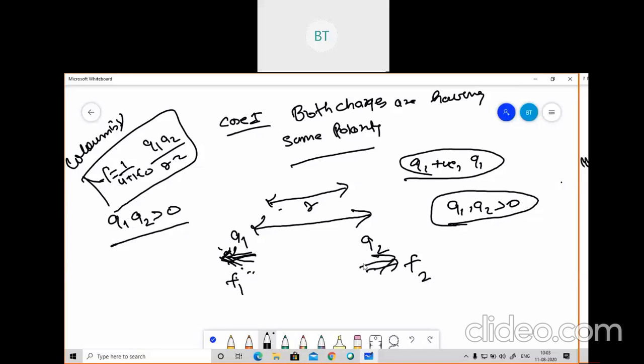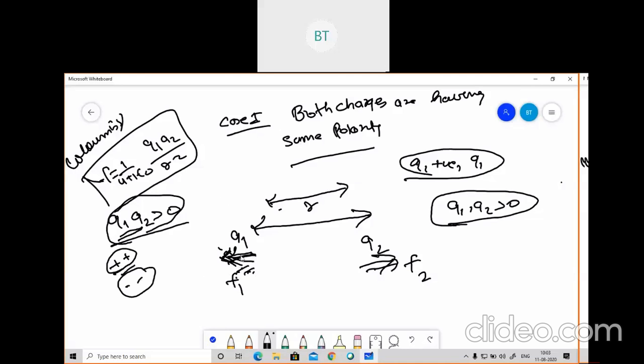So they will repel each other. If both Q1 and Q2 are greater than 0, if they are in the same direction, having the same polarity, if both plus or both minus are there, then what result will we get? We get the repulsive result.